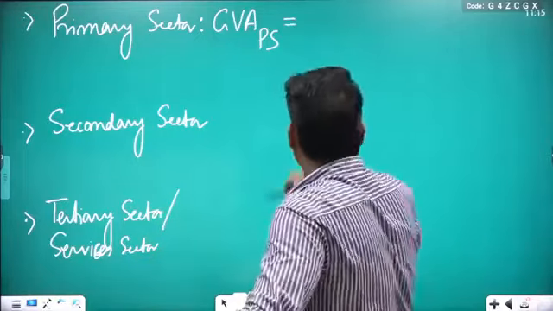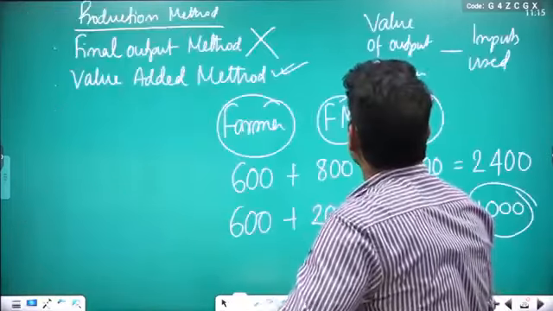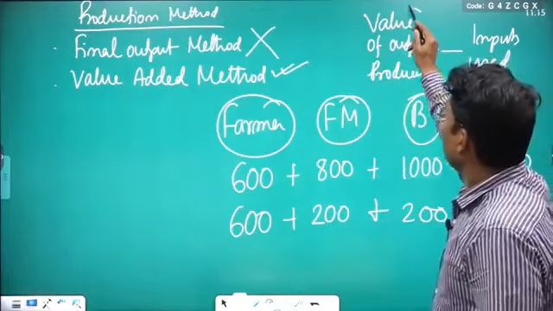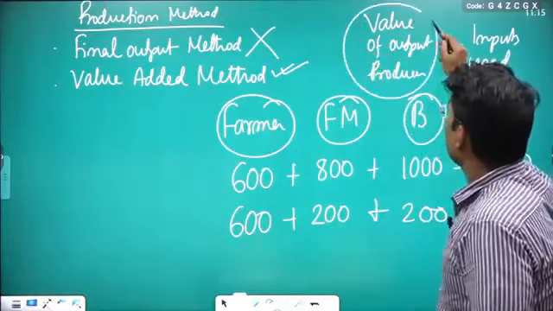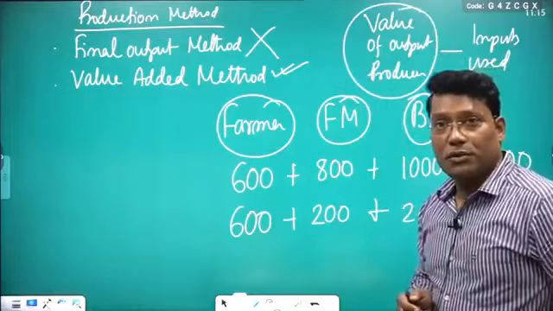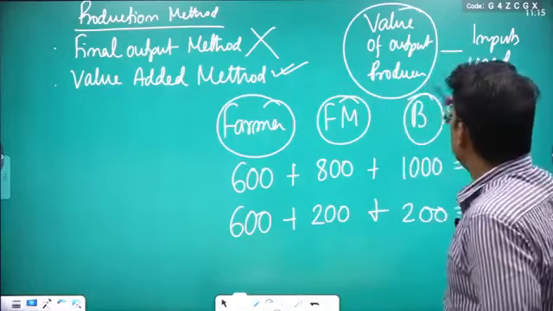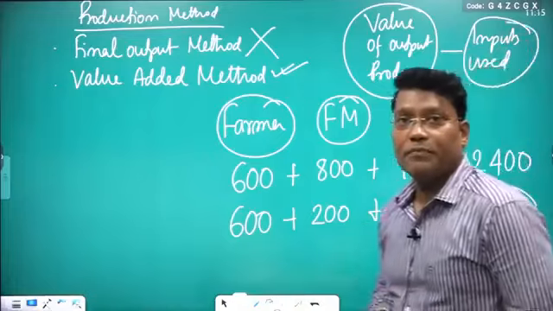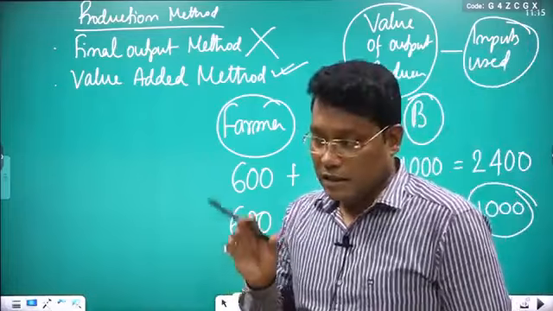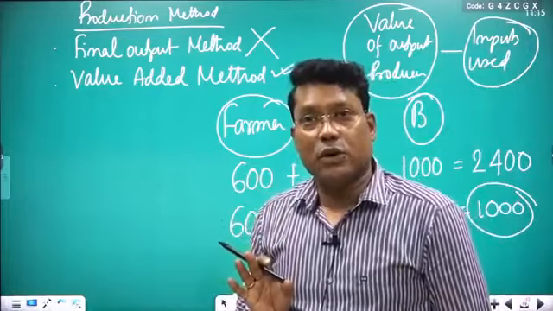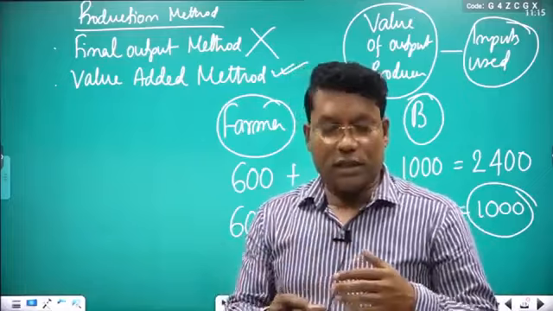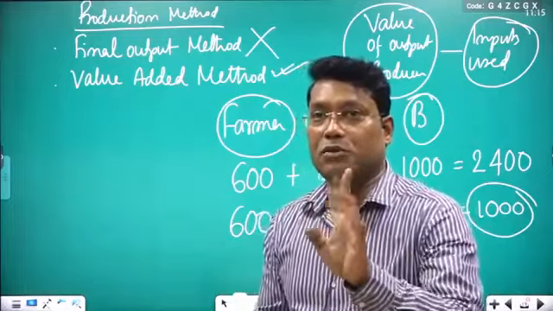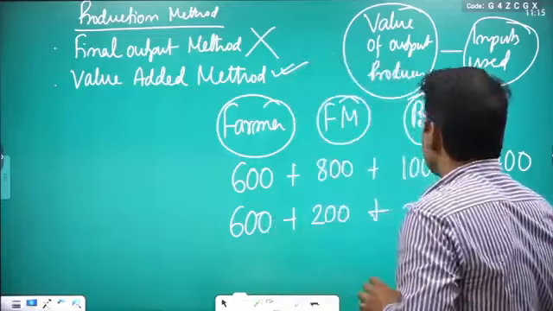Earlier we discussed that we calculate value added by first calculating the value of output produced, and then subtracting the inputs used by that particular sector. If you subtract, you get the value added by that sector. So the same concept we are following.